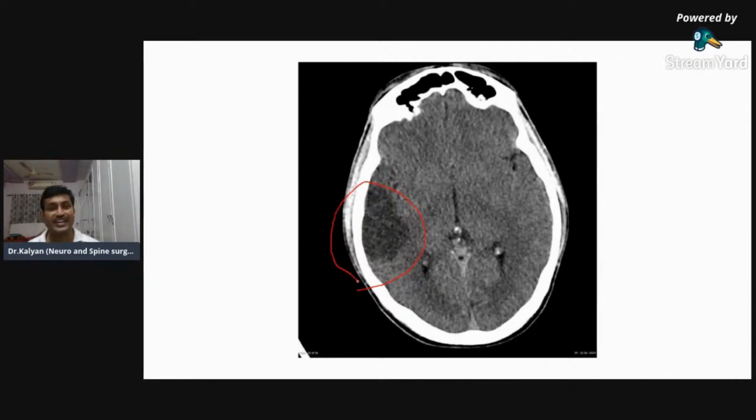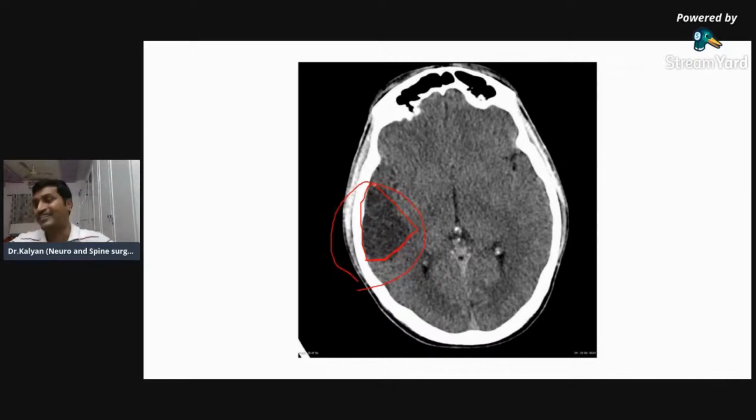No, this doesn't have any finger-like projections. This is a well-defined wedge-shaped area, something like a wedge. Well-defined wedge-shaped areas which are hypodense without finger-like projections. So can anyone answer what this is? No finger-like projections, so there is no edema in this.